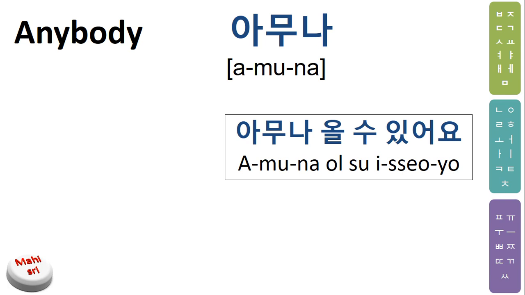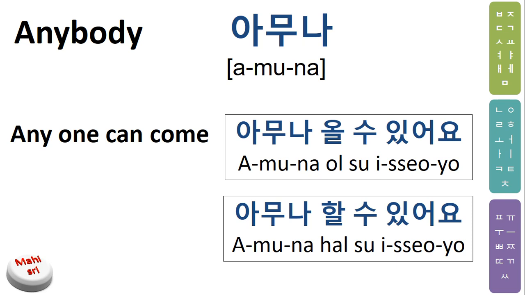Okay. Amuna also 있어요: anyone can come. It's like there might be a public event or a meeting going on. If you ask how anyone can come, they reply amuna also 있어요. Yes, anyone can come there.